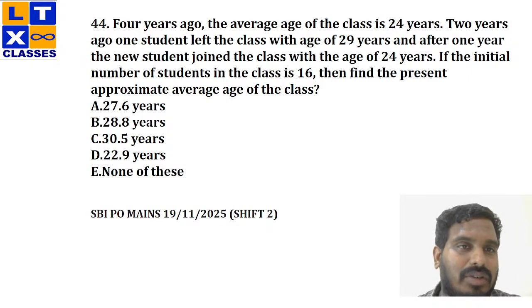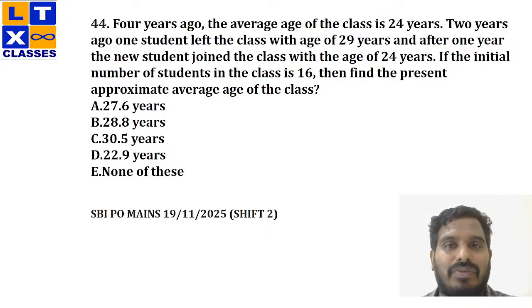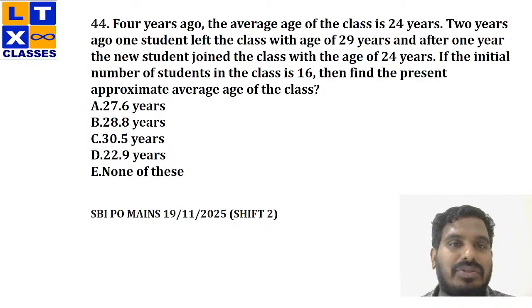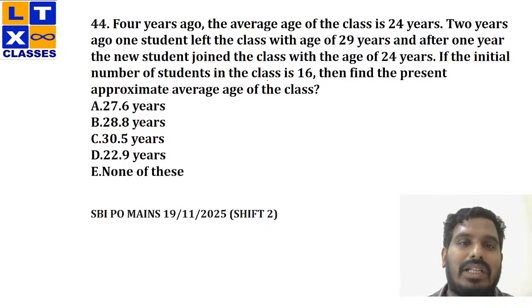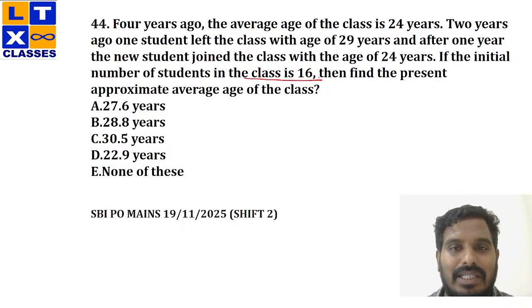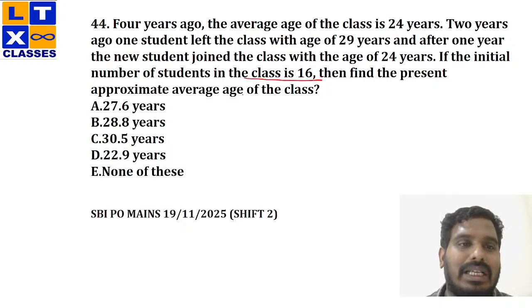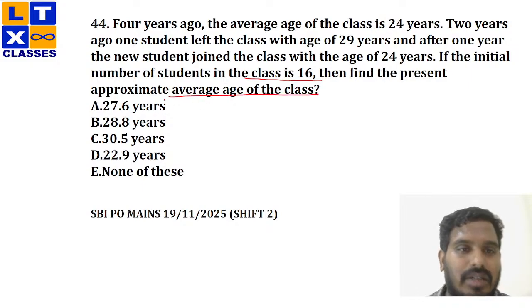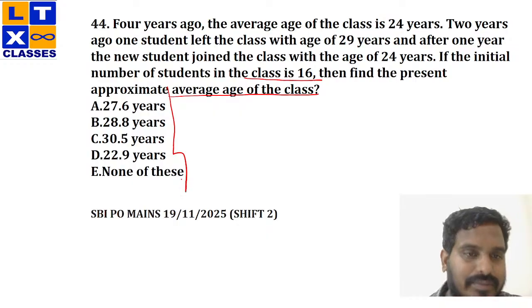It was clearly mentioned in the question that 4 years ago, the average age of the class is 24 years. 2 years ago, one student left the class with the age of 29 years, and after 1 year, the new student joined with the age of 24 years. If the initial number of students in the class is 16, see clearly the initial number of students in the class is 16. Now we are asked to calculate the present approximate age of the class. Try to solve this, quickly try to solve this.